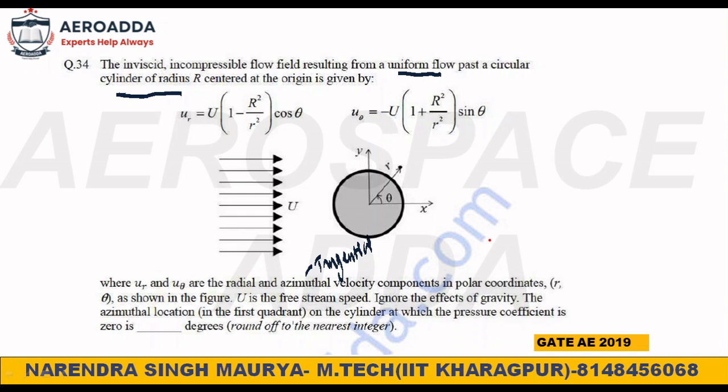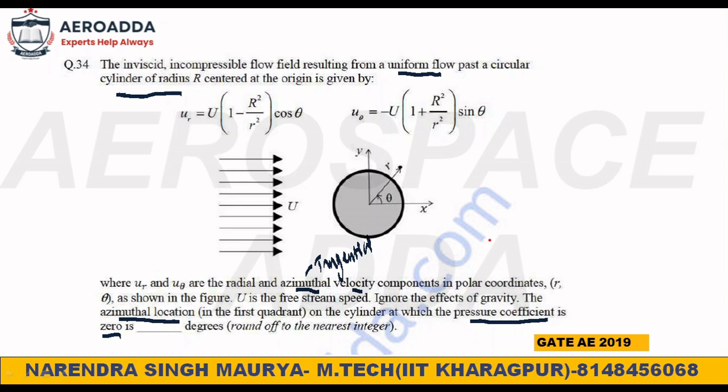Ignore the effect of gravity, right? Find the azimuthal location on the cylinder at which the pressure coefficient is 0. It's very easy. The pressure coefficient is 0, and we need to calculate the value of the azimuthal location. I told you azimuthal velocity means tangential velocity. In polar coordinates we have r and theta as location, and since they have said azimuthal location, they are asking for theta, and they are asking for it in the first quadrant only.